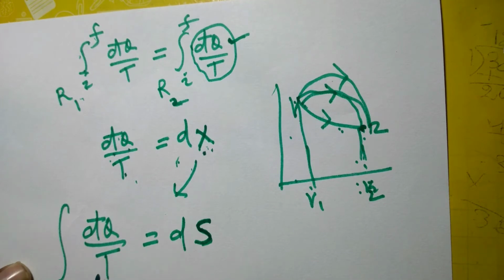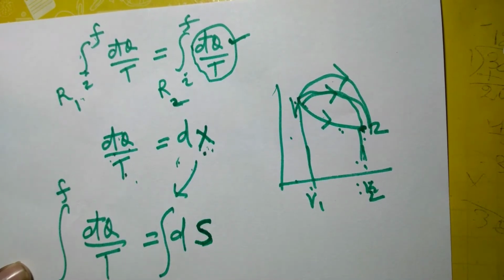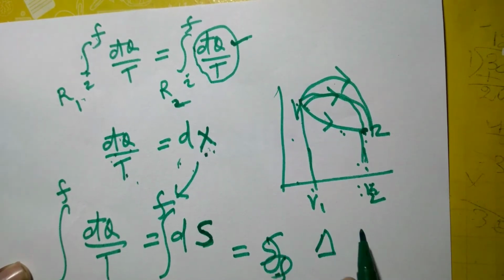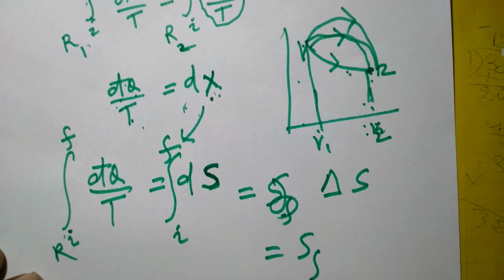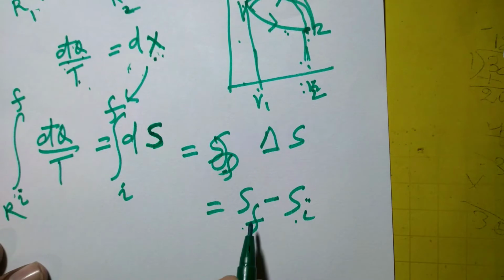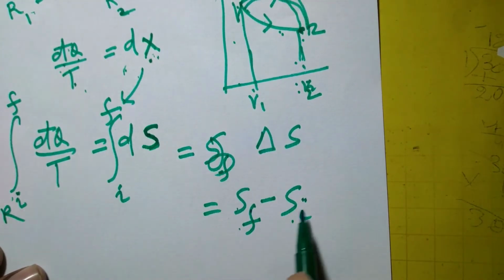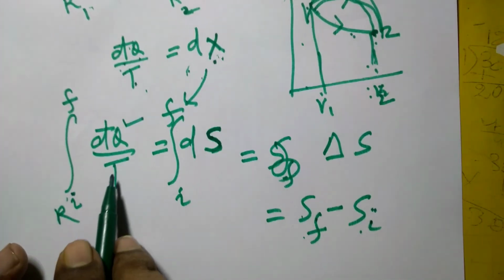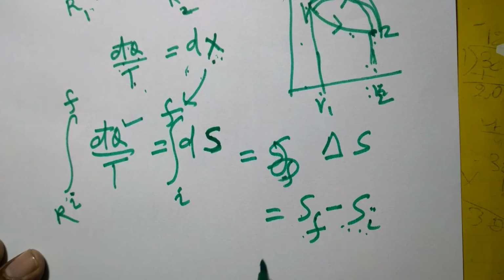Integral of dq by T along a reversible path; integration can be done only on a reversible path. If you integrate, this will be, in fact, delta S, which is S_F minus S_I, and this is an extensive property. This is total entropy, an extensive property, and its unit will be, obviously, the unit of heat transfer, kilojoule, and the unit of temperature, Kelvin, so the unit of entropy will be kilojoule per Kelvin.